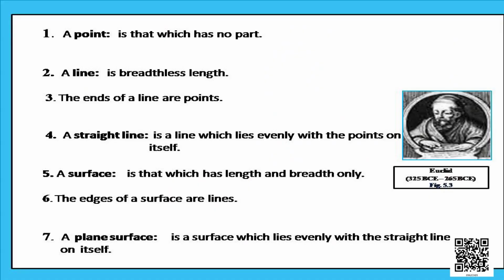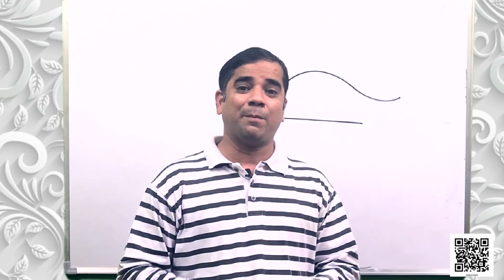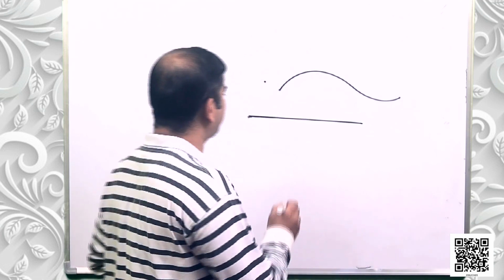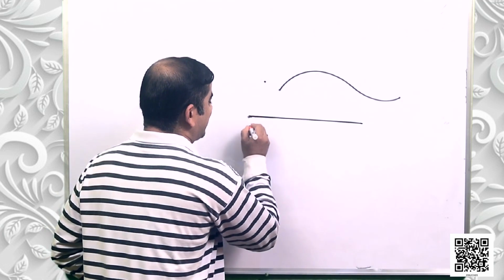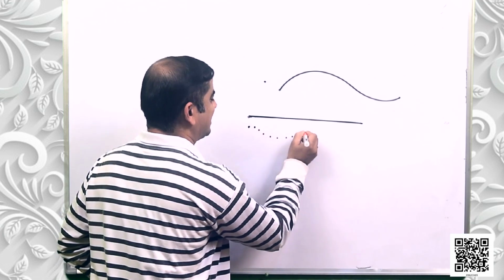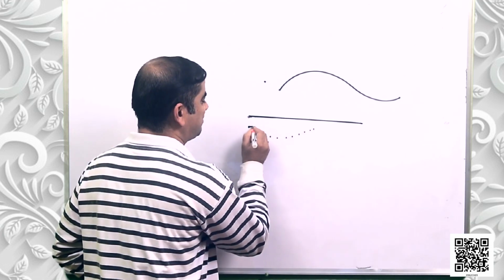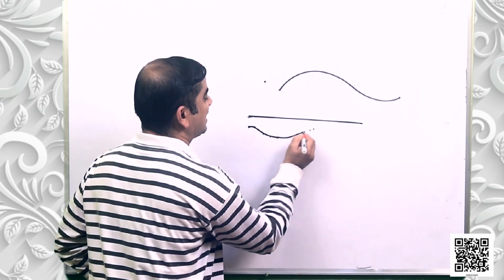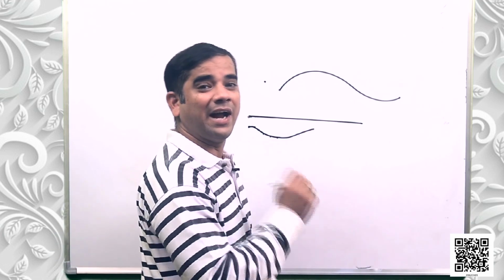The fourth point says that a straight line is a line which lies evenly with the points on itself. What does it mean? It says a straight line is a line which lies evenly with the points on itself. That means if the points lie like this, when I join them, they give me a curved line.